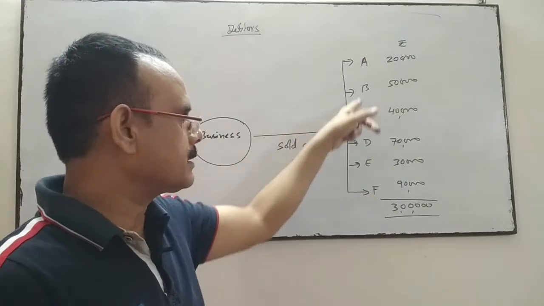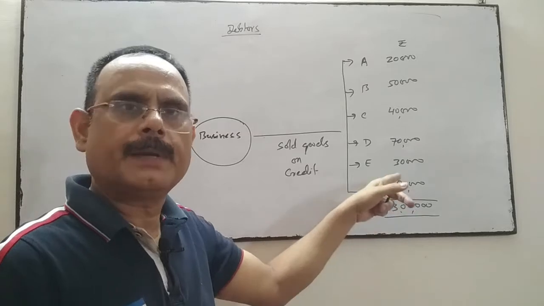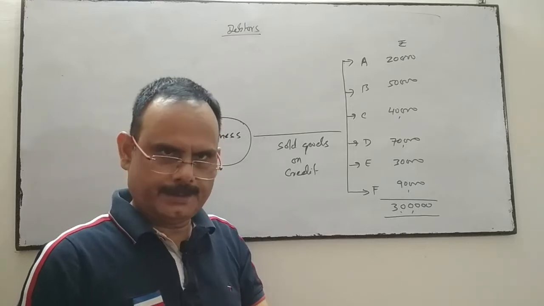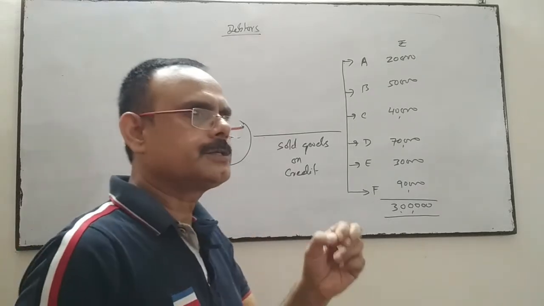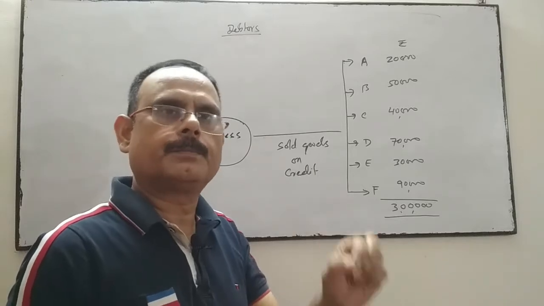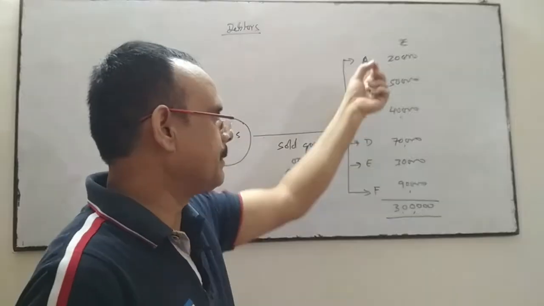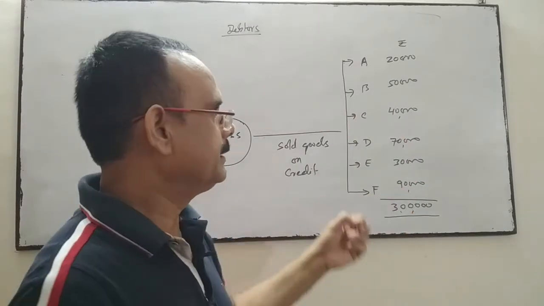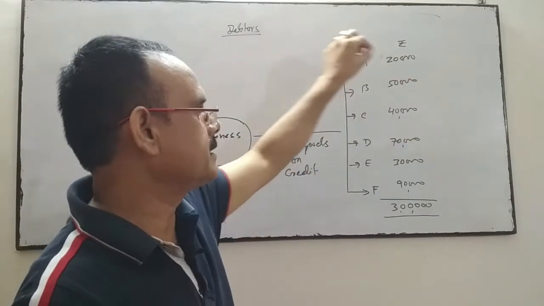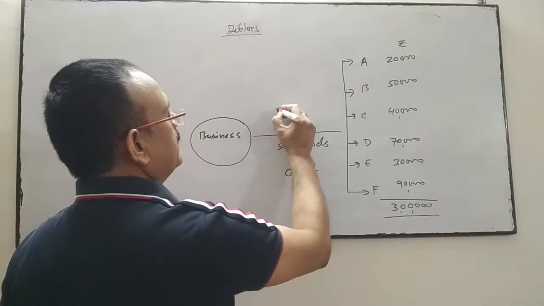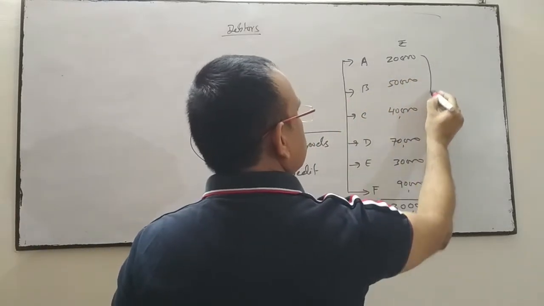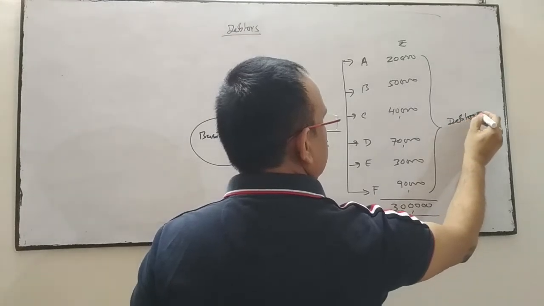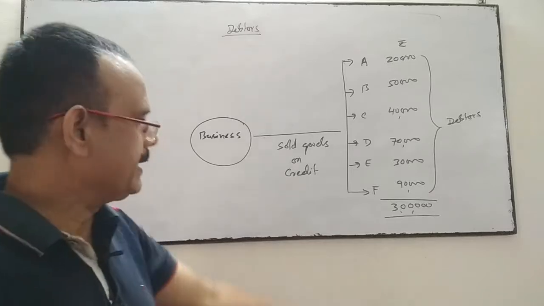And if these customers didn't pay the amount till date, or you can say at the last day of the balance sheet, at the end of the financial year, they have not settled these amounts, they are jointly known as debtors. They are the debtors. And debtors is 3 lakhs.